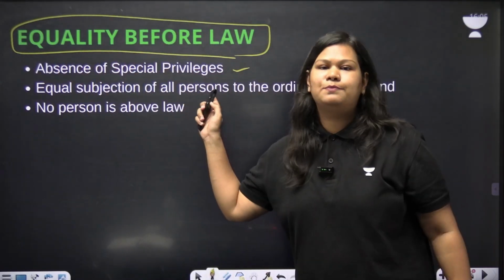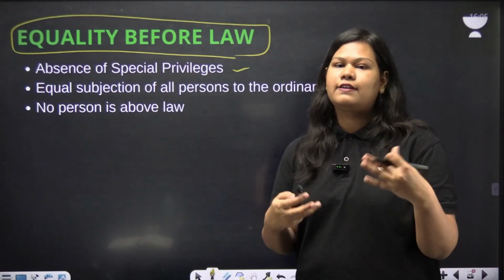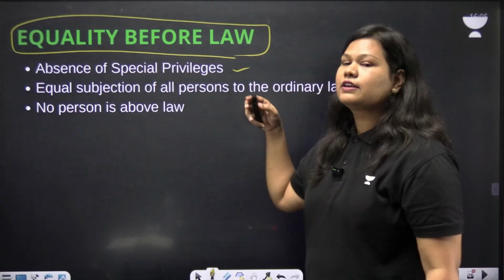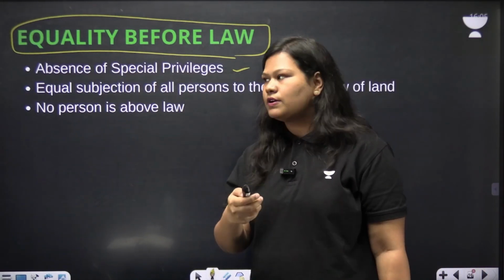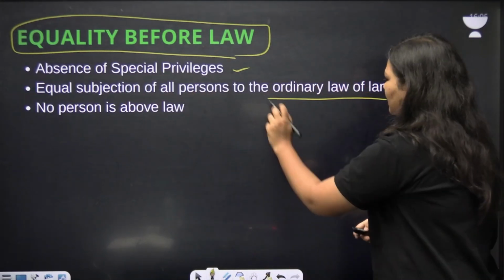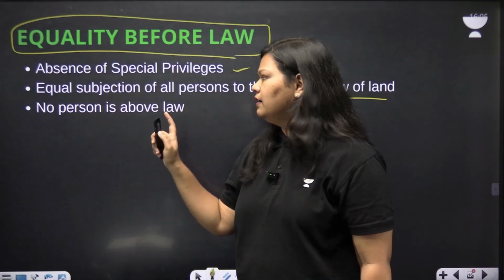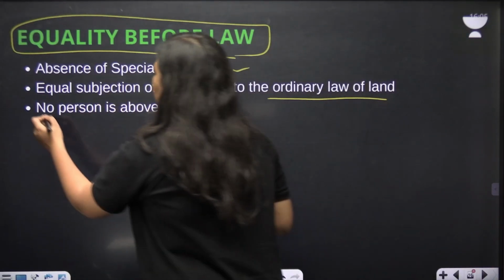First is absence of special privileges. No person, irrespective of their position or rank, is considered special or given some privileges when it comes to laws. Equal subjection of all persons to the ordinary law of land. Whatever is written in the laws will be applicable to everyone, and no person is above the law.